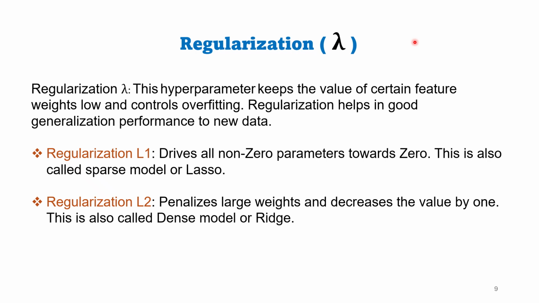In L1 regularization, the sum of the absolute parameter values is kept low. In L2 regularization, the sum of the squares of the parameter values is kept low.